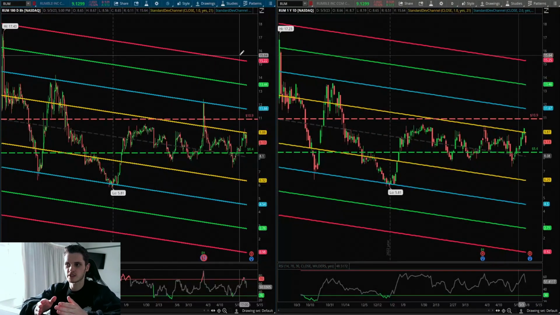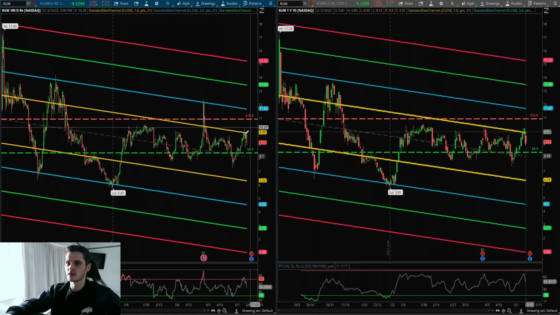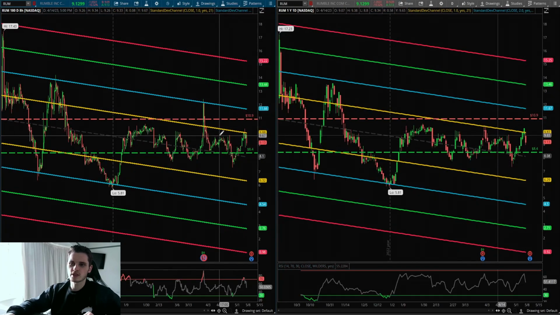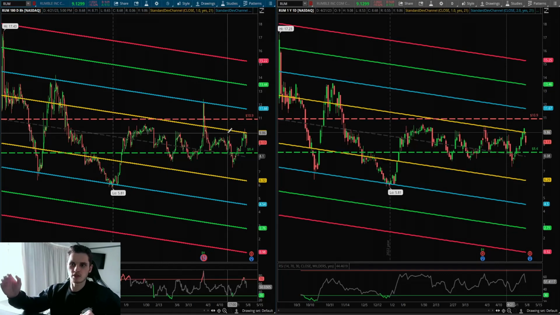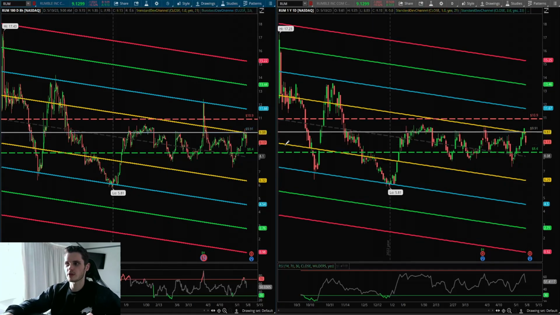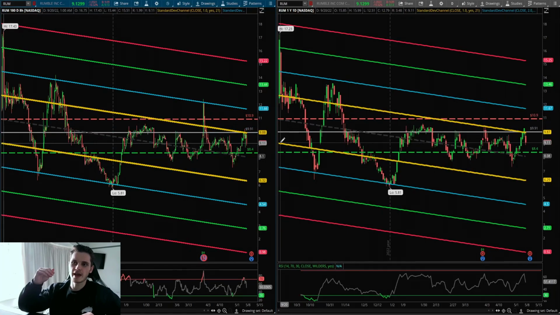So on the left, we have a 6-month. On the right, we have a 1-year chart. We want to find where these levels are, but ideally we want to find them outside of the option range. So what we have at 9.90, we have our first deviation resistance on both the 6-month and the 1-year.